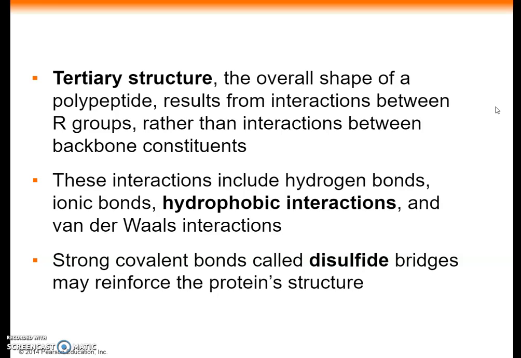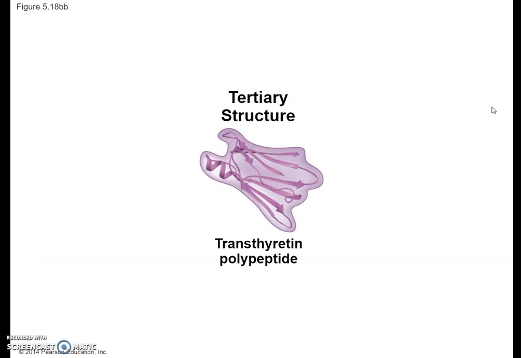A strong covalent bond, called a disulfide bridge, can form between the sulfhydryl groups, the SHs, of two cysteine monomers, and that acts to rivet parts of the protein together. So with all of these weak bonds, it's very easy to break them apart.